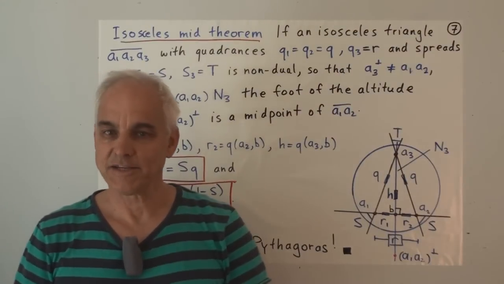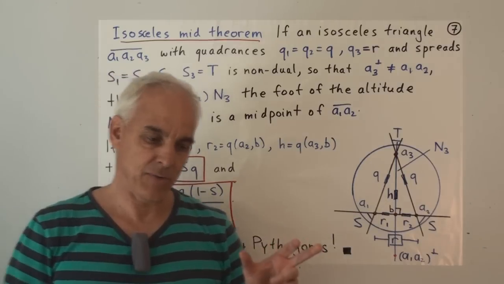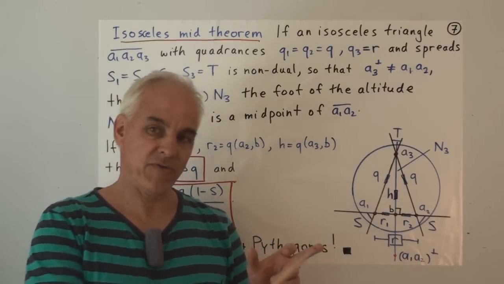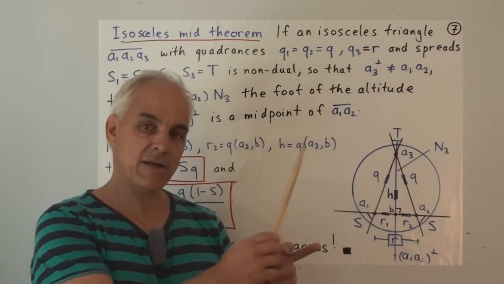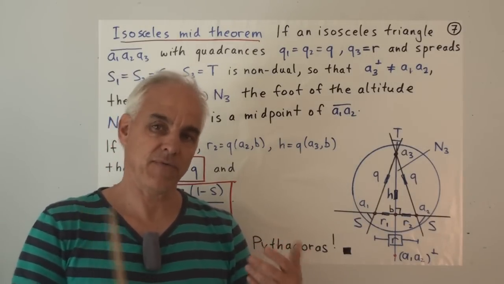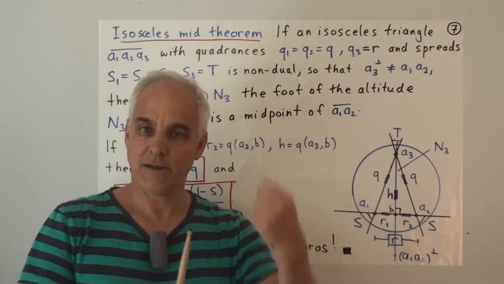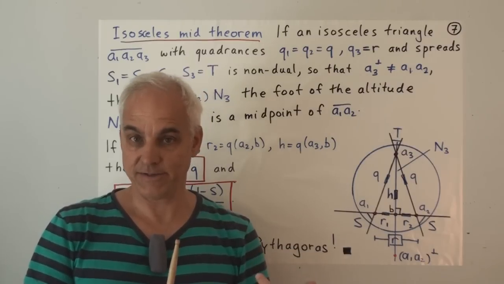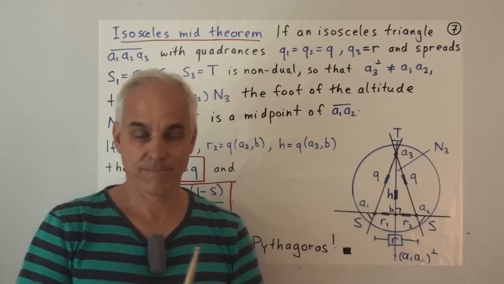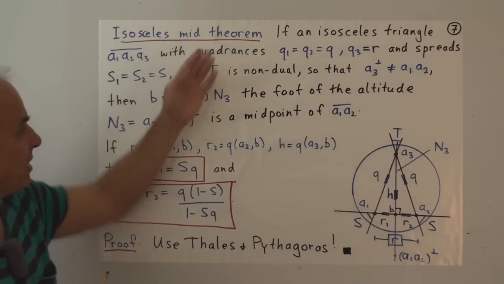So our last theorem of the day is a kind of converse to the previous result. In the last result we said that if we have a midpoint of a side, then anything on the midline gives us an isosceles triangle. And now we want to show that if we have an isosceles triangle, then we can always find a midpoint to the base. That's what this theorem is telling us. It's the isosceles mid theorem.